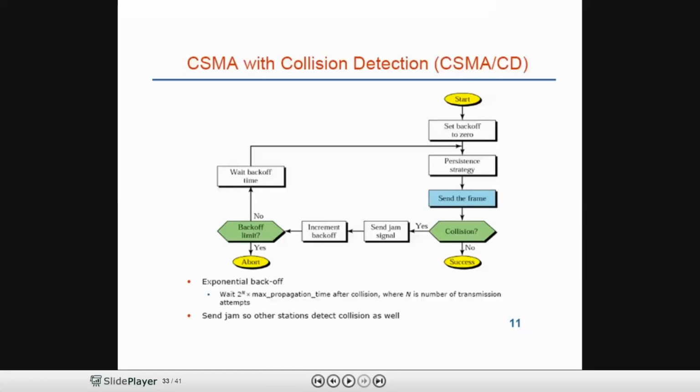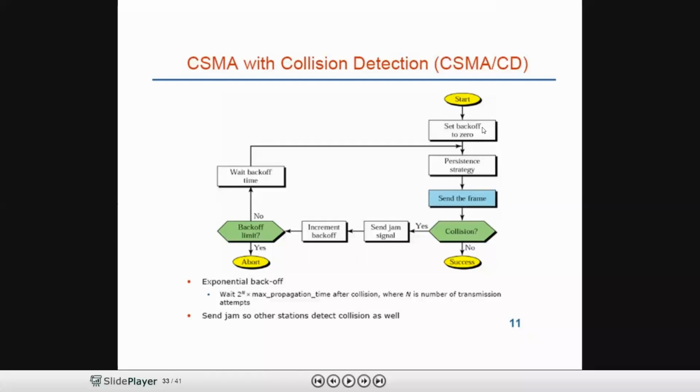See here, this will give you the clear picture of CSMA with collision detection. First in CSMA, we start transmitting the frame. First, we need to set a back off time to 0. Okay, setting the back off. This is called the back off time. Here, yellow color start means the station is starting the transmission.